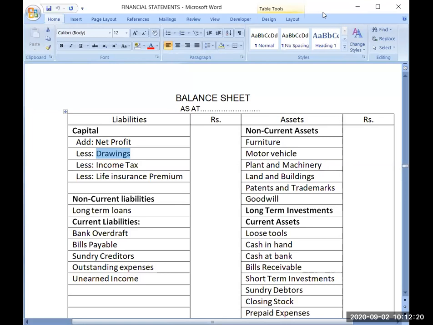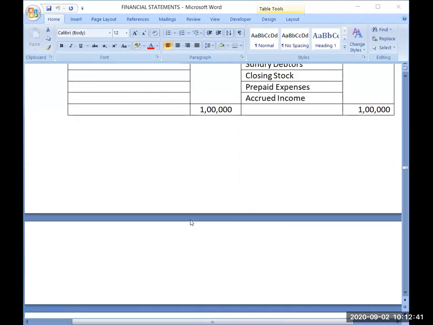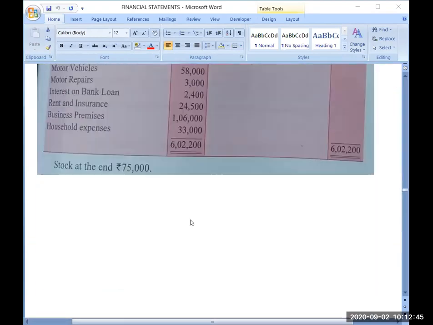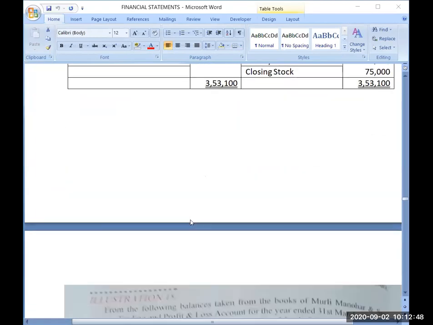And as regarding presentation of drawings, you can clearly state that you have to deduct drawings from the capital account in the balance sheet, liabilities side. So drawings is clear. Now coming to the next question.